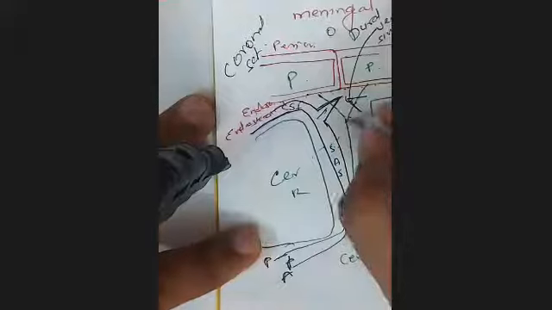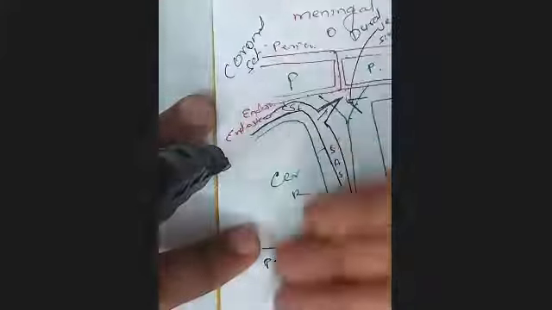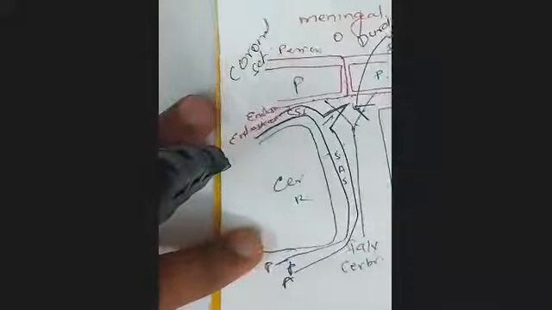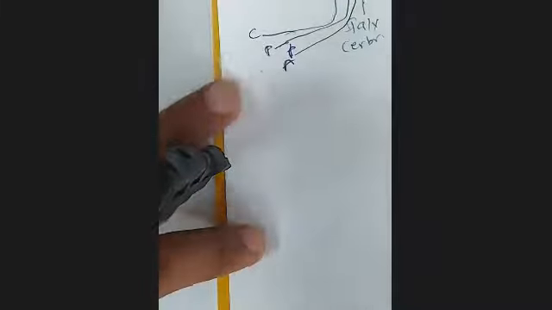So what I have drawn here is the falx cerebri. This is a coronal section, which is what you are seeing. Now let us see how things look in a sagittal section.